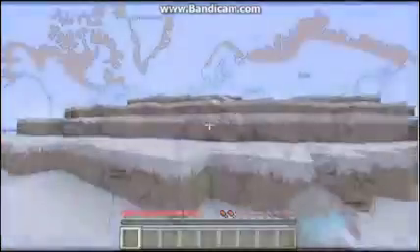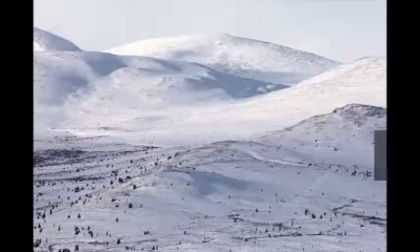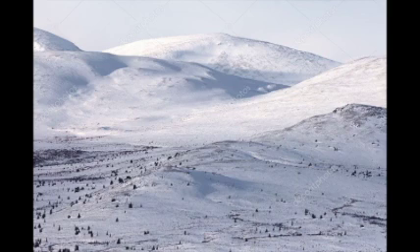Welcome to the tundra. Most of the world's tundras are located in the northern hemisphere around North America, Northern Europe, and Northern Asia. The tundra biome is characterized by its extremely low year-round temperatures ranging from 10 to 20 degrees Fahrenheit and very little rainfall and snowfall year-round.